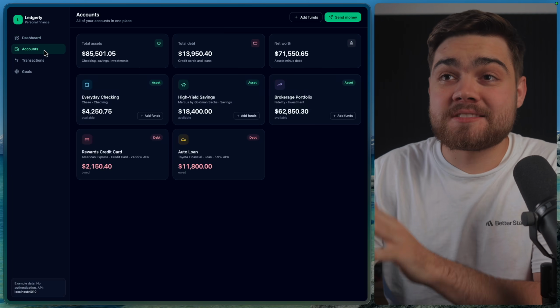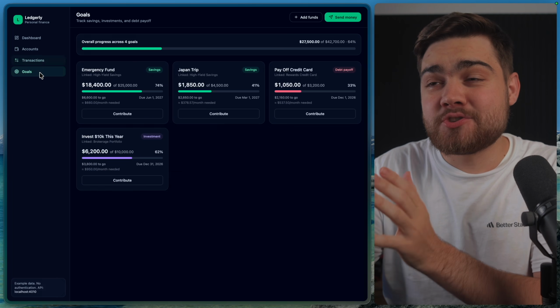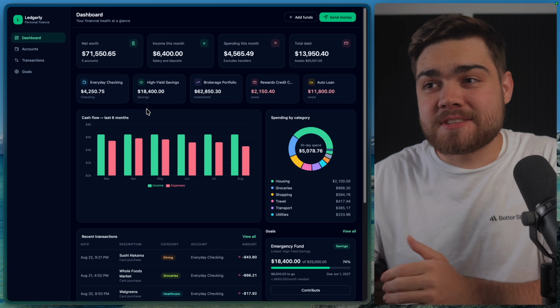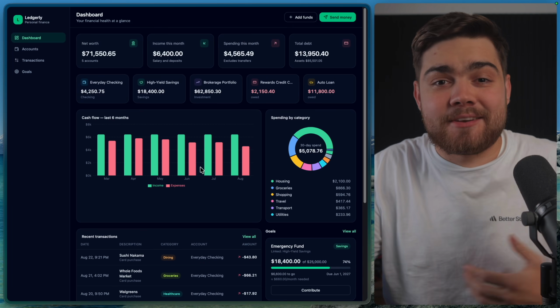You can see it all works. It has the nice dashboard. We've got an accounts page, transactions, and goals. This one is a bit more similar to Ox Alpha, where it's actually done separate pages for those. But again, everything looks pretty standard and is usable.